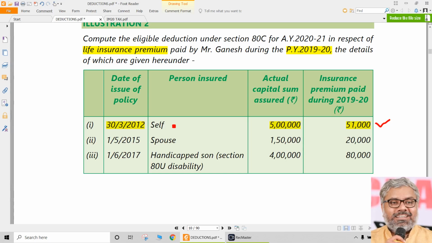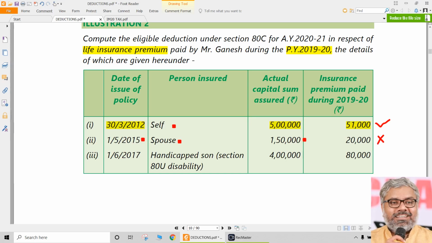Then coming to the second policy, which has been issued on 1/5/2015, which is after 1/4/2012, in the name of spouse, and the sum assured is 1,50,000, and the amount of premium is 20,000. Once again, you have to calculate how much premium is paid. 20,000 as a percentage of the capital sum assured comes to 13.33%. 13.33% is not eligible. Why?